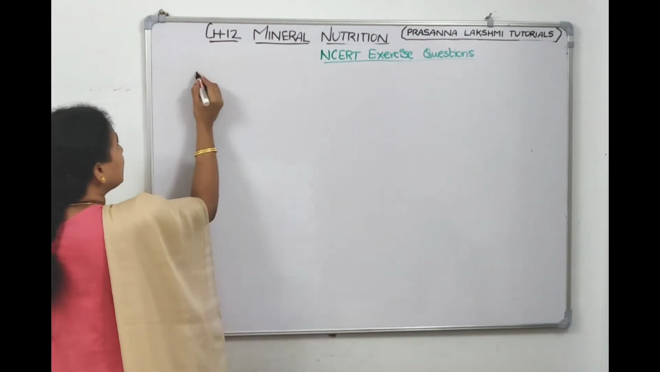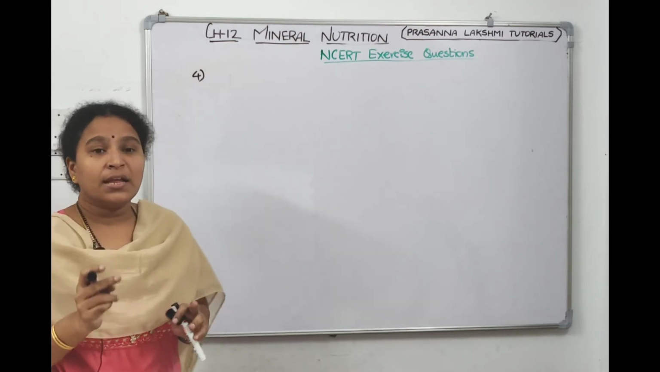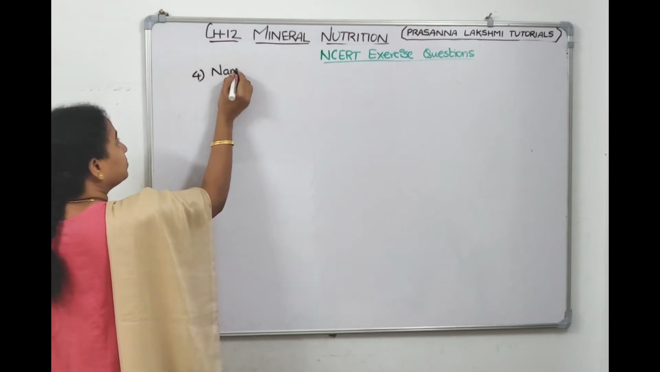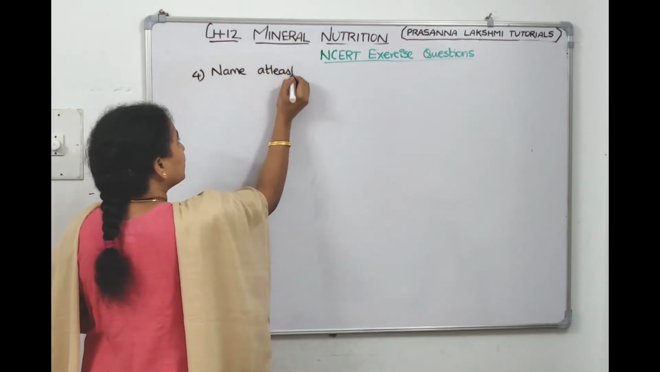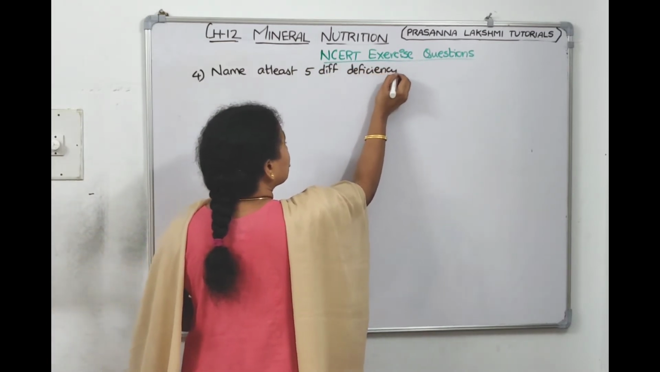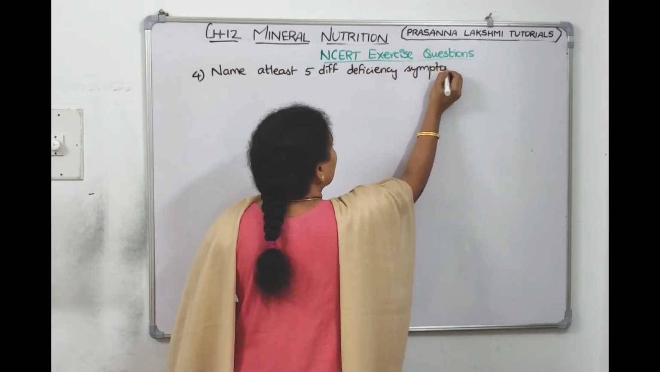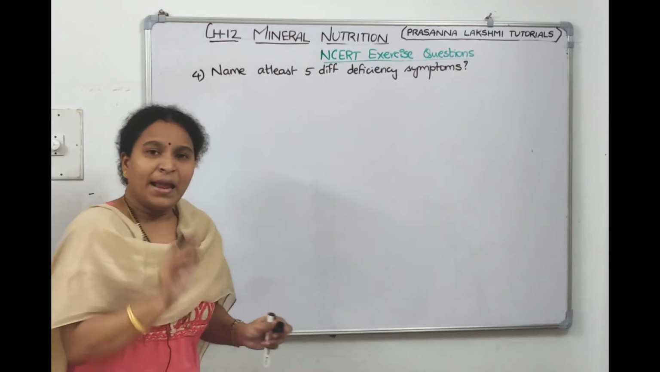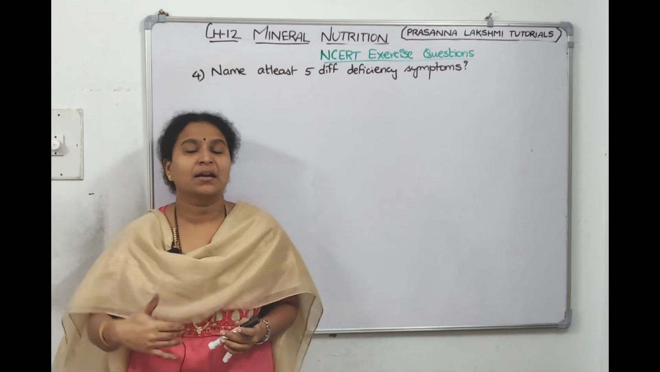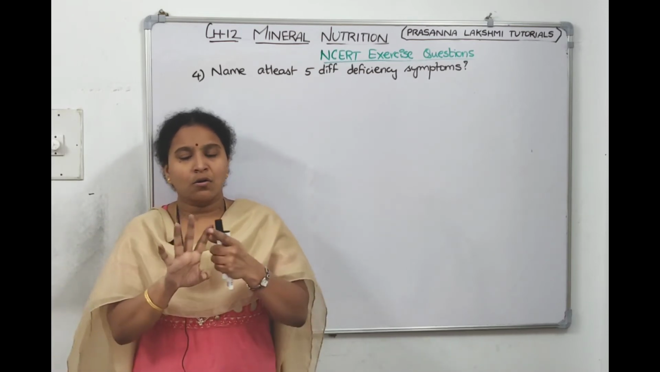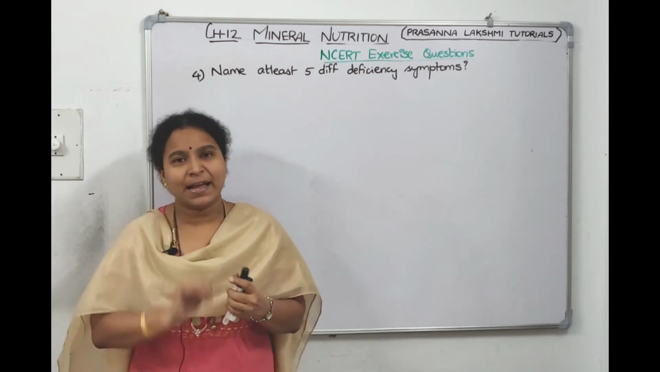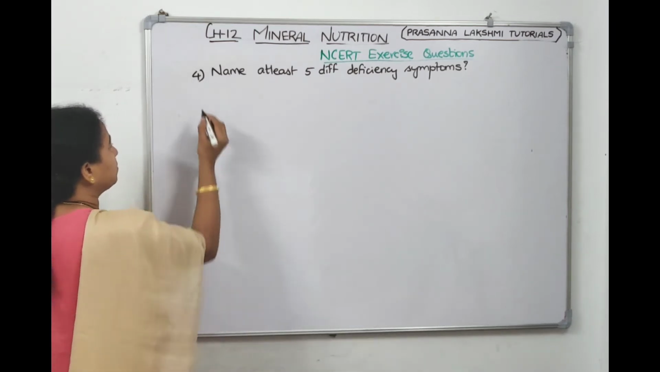Now our 4th question in NCERT exercises is asking us to name at least 5 different deficiency symptoms and correlate with the element also. In NCERT there's a para on the right hand side, first para. They have given 4 disorders: chlorosis, necrosis, and then inhibition of cell division and delay in flowering. First let us list down those 4 deficiency symptoms.